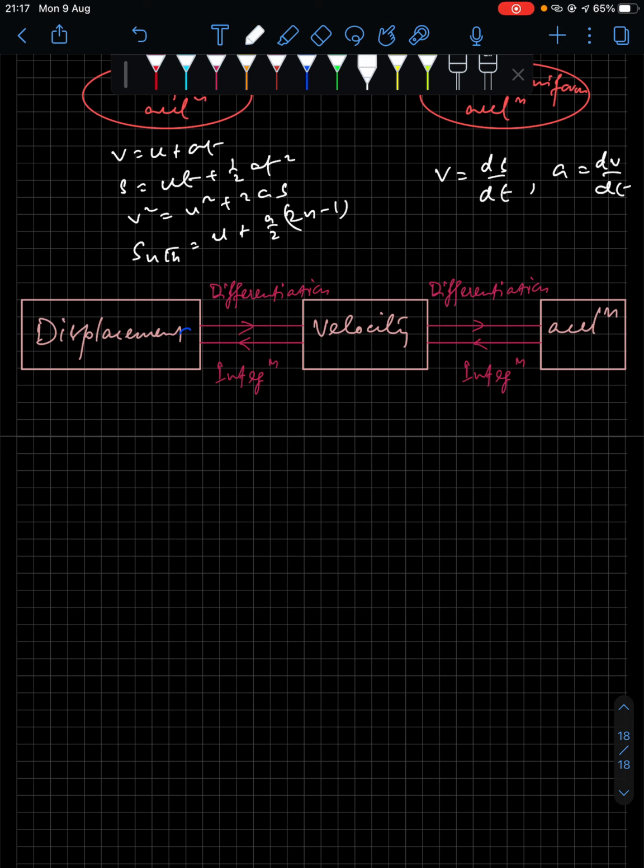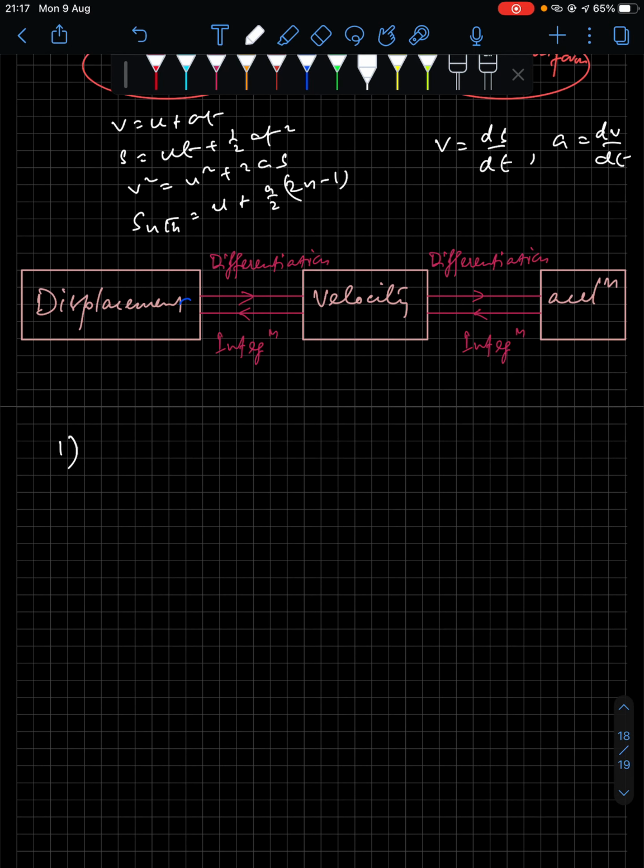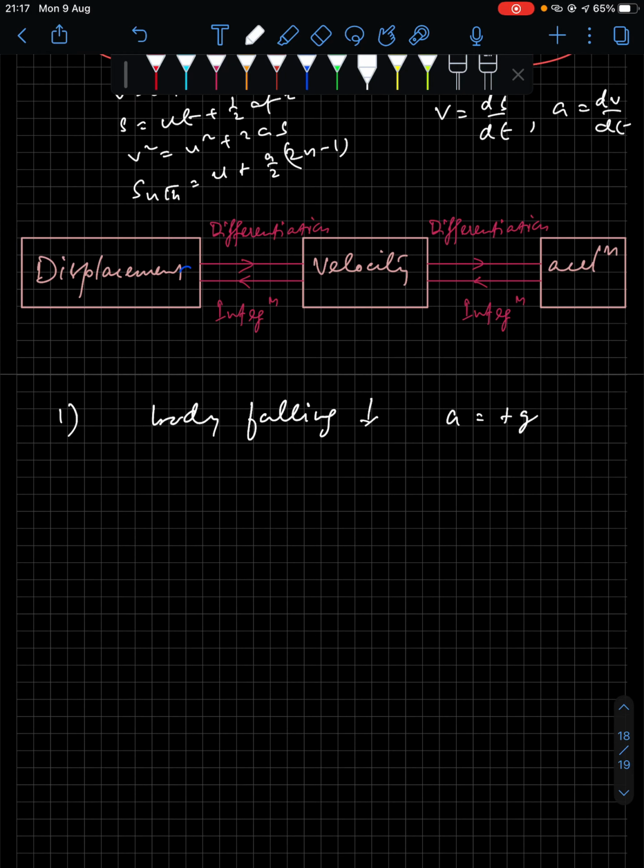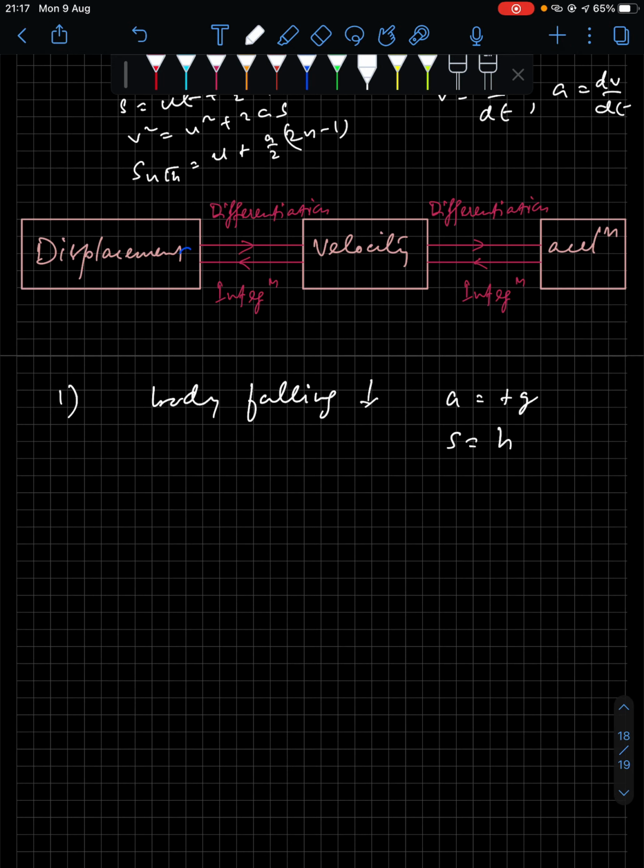Now, motion under gravity. How do the equations modify? Number one, a body falling downward. In that case, you will consider acceleration as positive g, and s will be considered as h in the equations of motion.